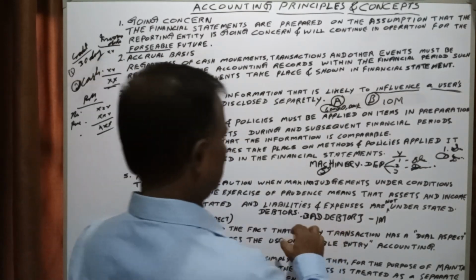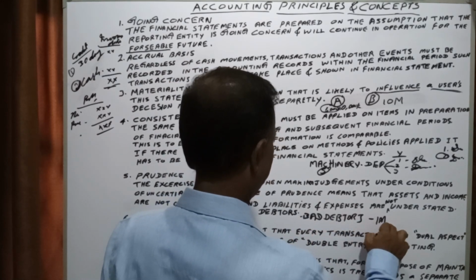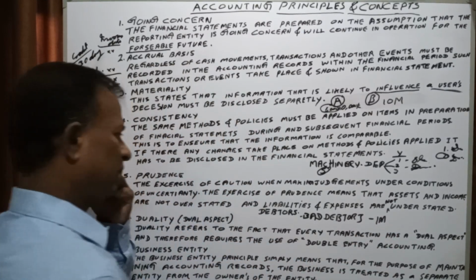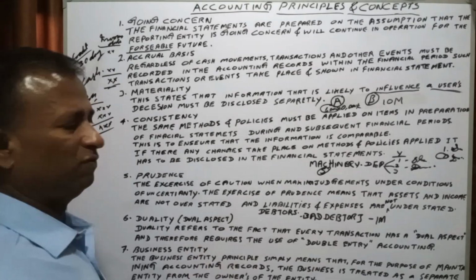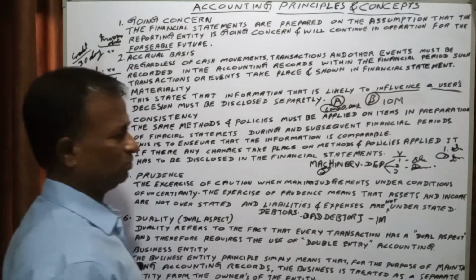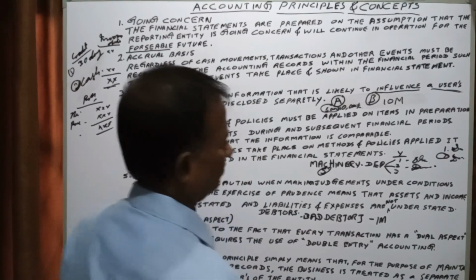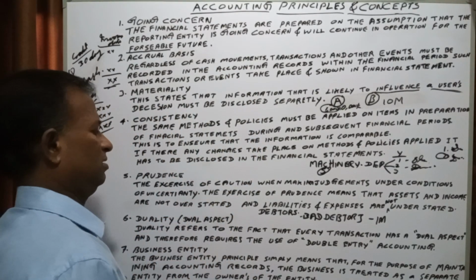So this is what it says when you are exercising caution when making judgments under conditions of uncertainty. If he becomes a bad debtor, then a 1 million loss is taking place and we are reducing our income. Some people write off debtors to understate the income and overstate the expenses.